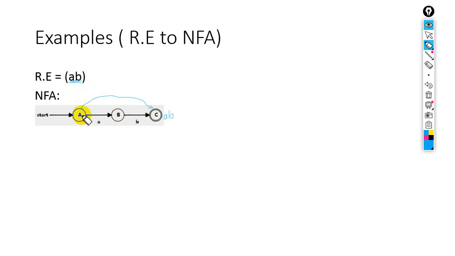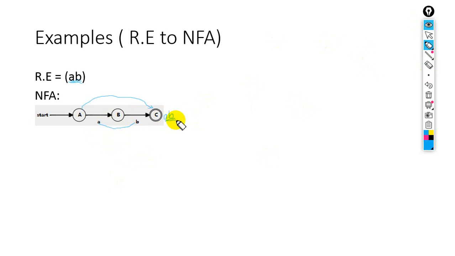Look at this. So the accepted string will be AB. Why? This A will combine with this B. Look at this. It will combine with this B, and it will give you the resultant string AB.